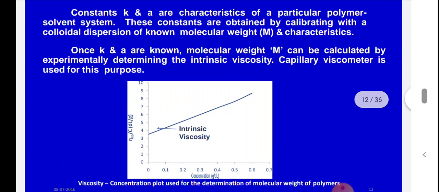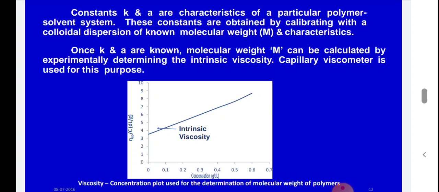See that graph. In the practical you got the same type of graph. K and a are both constants that are characteristic of a particular polymer-solvent system. In the case of gelatin, the polymer is gelatin and the solvent was distilled water. These constants K and a are obtained by calibrating with colloidal dispersions of known molecular weight and characteristics. Once K and a are known, the molecular weight M can be calculated by experimentally determining the intrinsic viscosity.